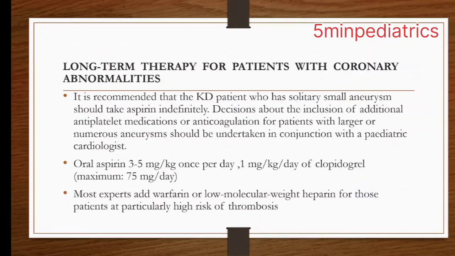Now, if there is a coronary abnormality, what long-term therapy should we give to the patient? It is recommended that if the patient has a solitary small aneurysm, then aspirin should be given for an indefinite period. The decision about inclusion of additional antiplatelet medication or anticoagulant for patients with larger or numerous aneurysms should be made in conjunction with a pediatric cardiologist. The dose of aspirin is 3 to 5 milligram once per day, and clopidogrel is given at a dose of 1 milligram per kg per day. The maximum dose is 75 milligram per day.